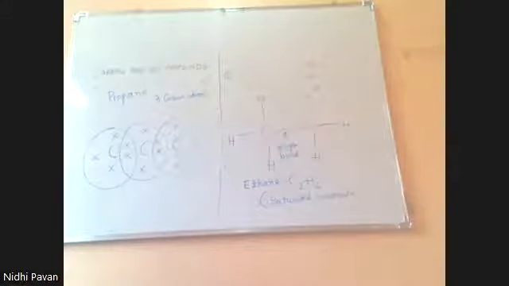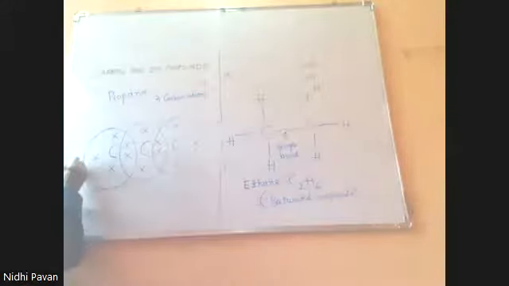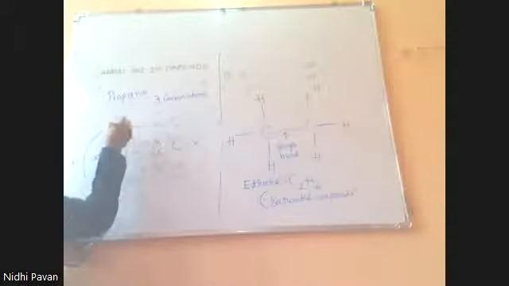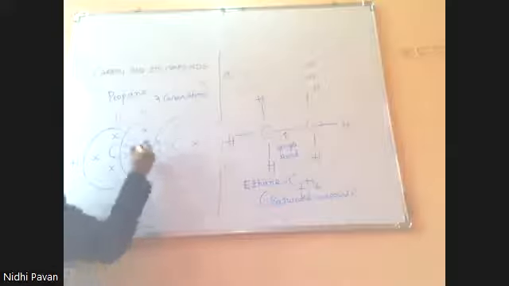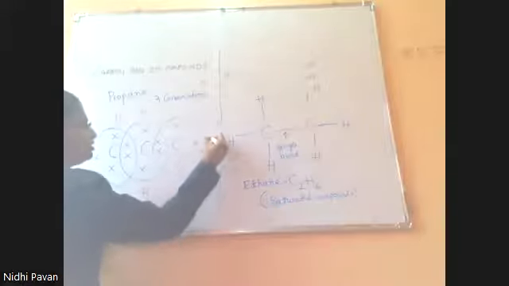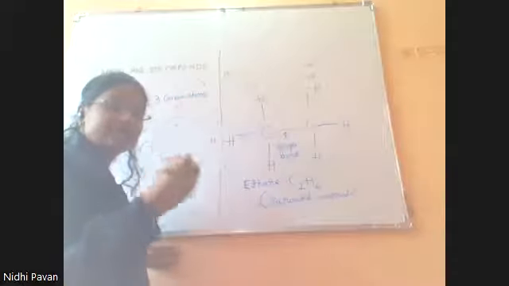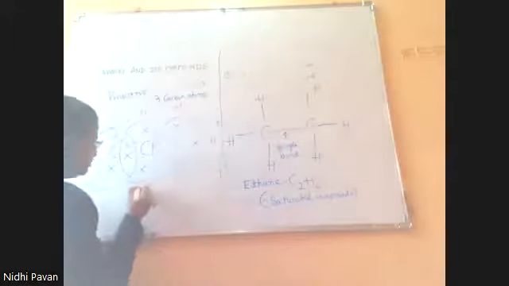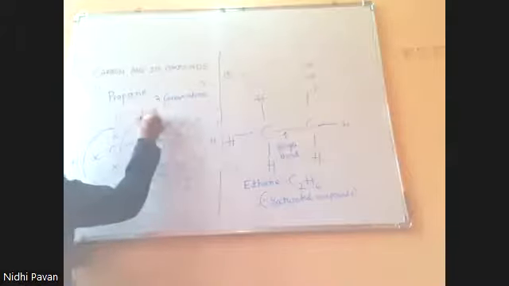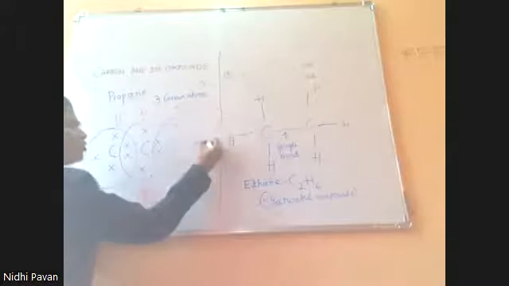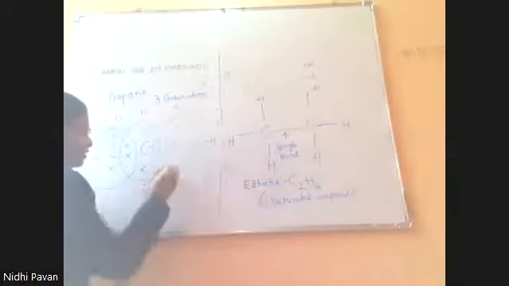So here, let us write hydrogen, hydrogen, hydrogen. Here also hydrogen, hydrogen as it needs 2. Then hydrogen, hydrogen, hydrogen. And hydrogen's valence electron is 1. It needs 1 more electron to become completely filled.